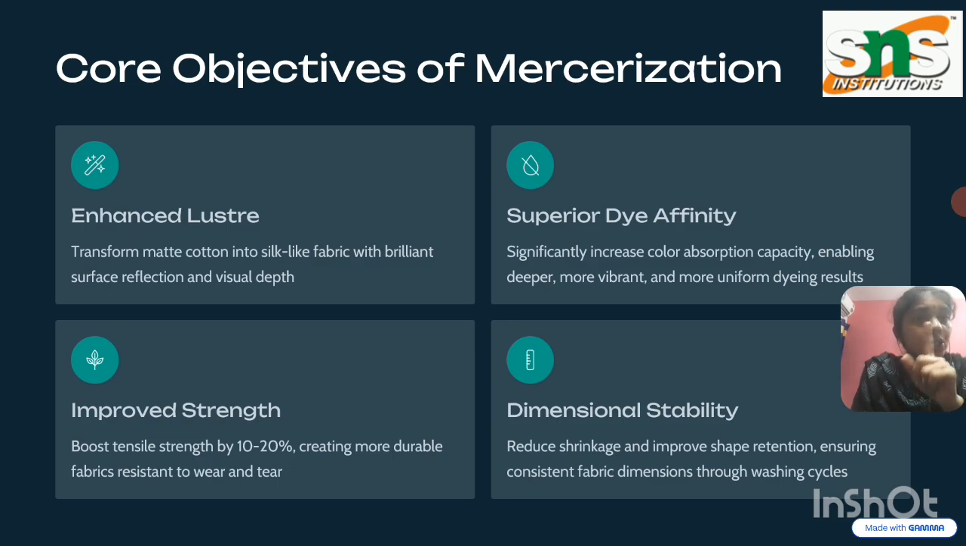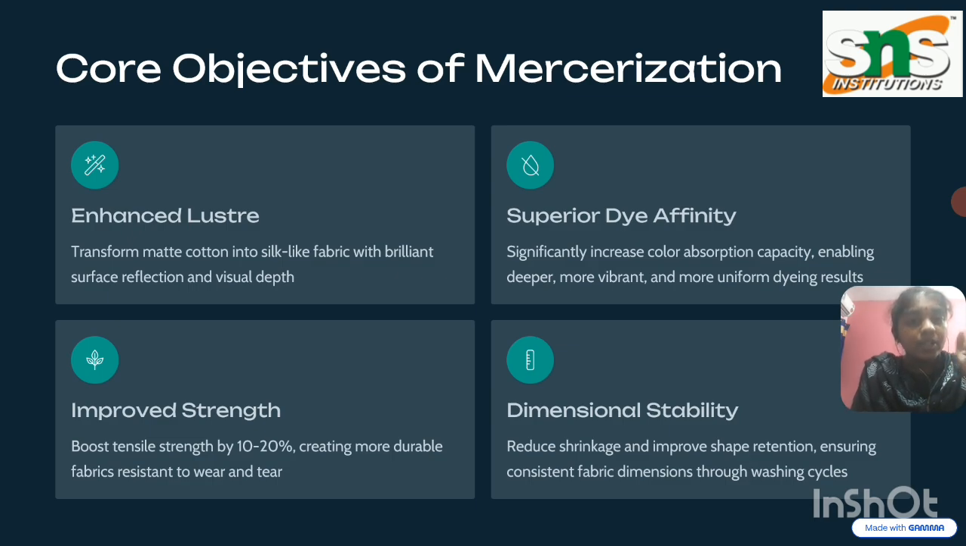Second one is superior dye affinity. It significantly increases the color absorption capacity and enhances deeper, more vibrant and more uniform dyeing results. If we are dyeing synthetic fibers, they absorb more and give good quality. Based on the dye, it will have good quality, but nowadays cotton is giving tough competition to that if you are using the mercerization process.